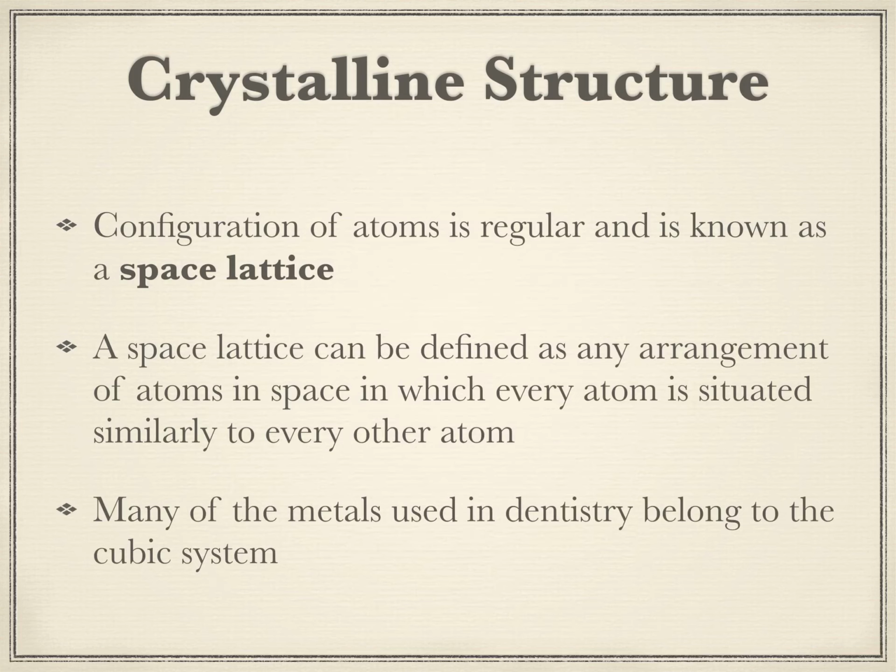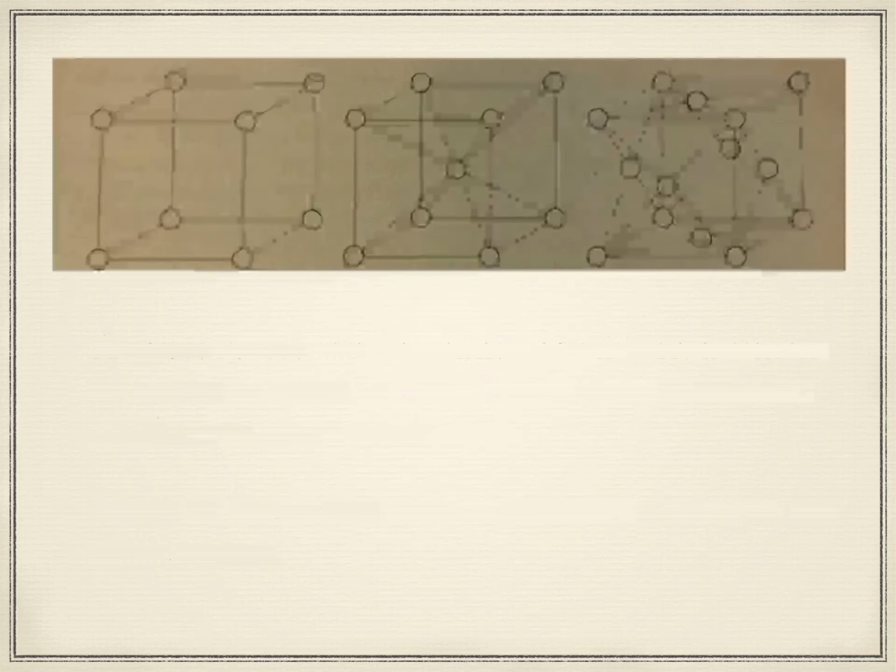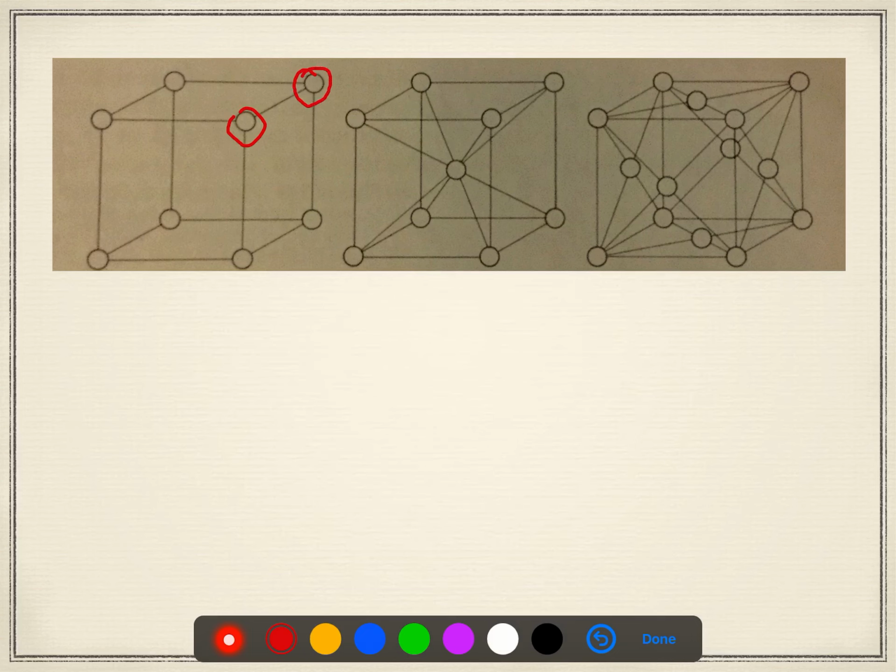Many of the metals that are used in dentistry belong to the cubic system. If you see the metals that are used in dentistry, they will have atoms stacked against each other in the form of cubes, so it is called a cubic system. As we can see here, each atom is equidistant from each other. All the atoms are in a space lattice, equidistant from each other and forming a cube. So this is called a simple cubic structure.